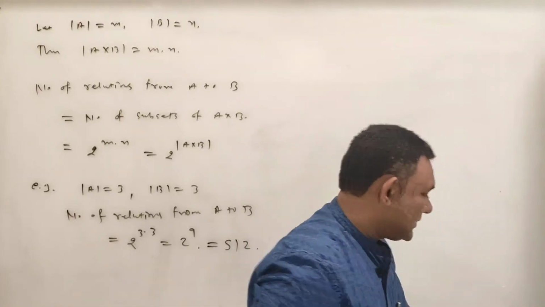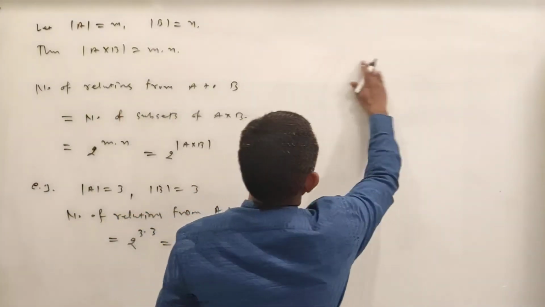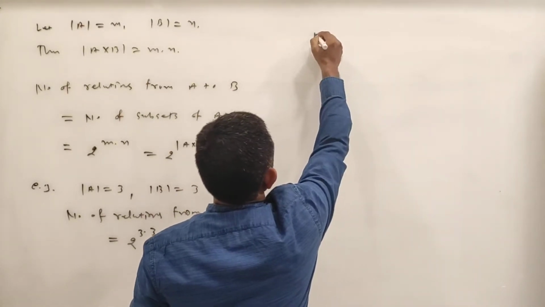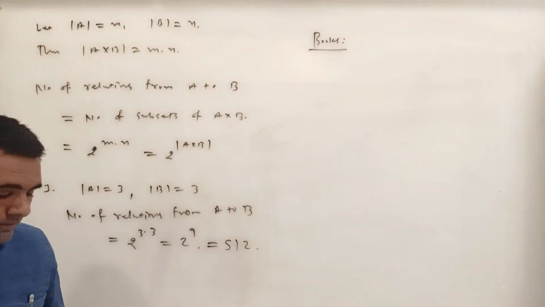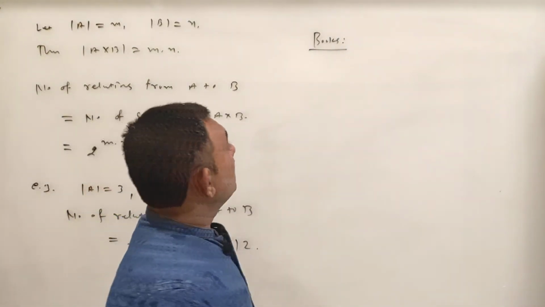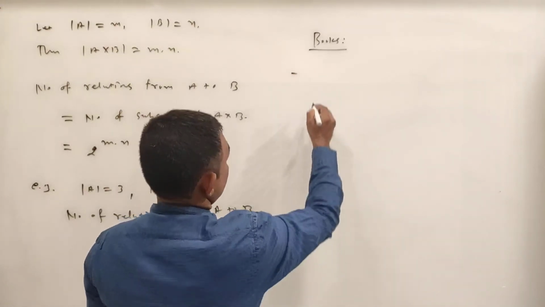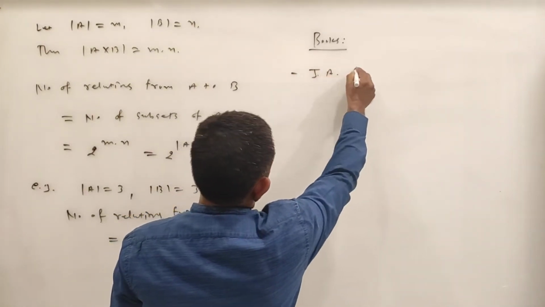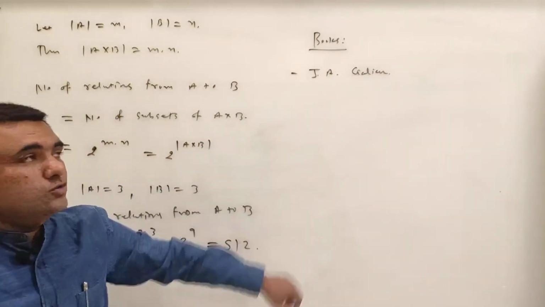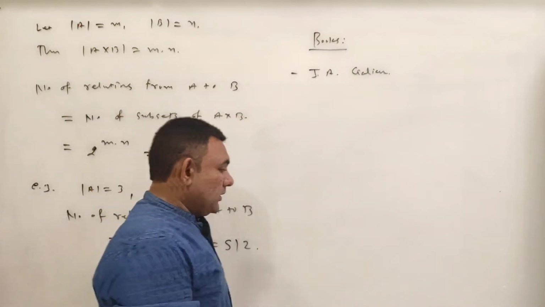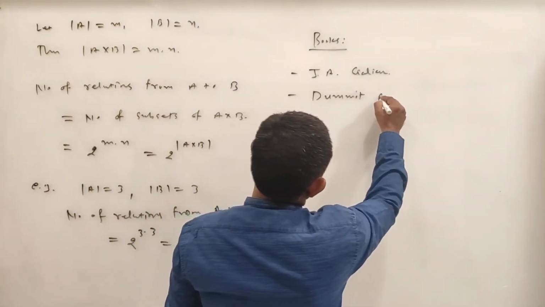Okay, before going ahead, let us discuss some reference books. Let me give some names of books. एब्स्ट्रैक्ट अलजेब्रा के लिए आपको यदि बुक्स पढ़नी हैं, तो first is J.A. Gallian, Joseph A. Gallian. Another book is Dummit and Foote.